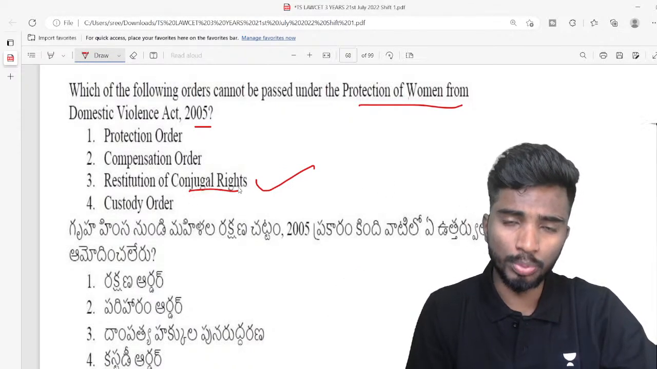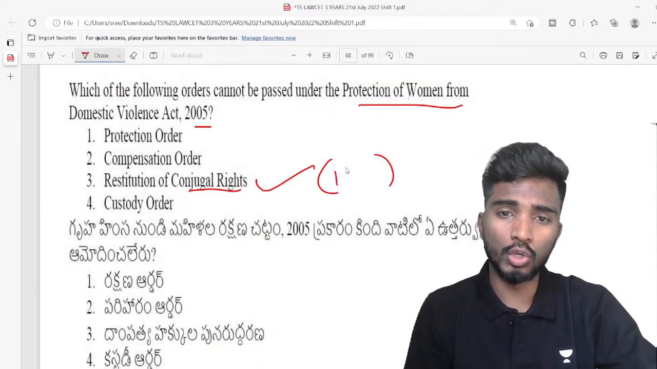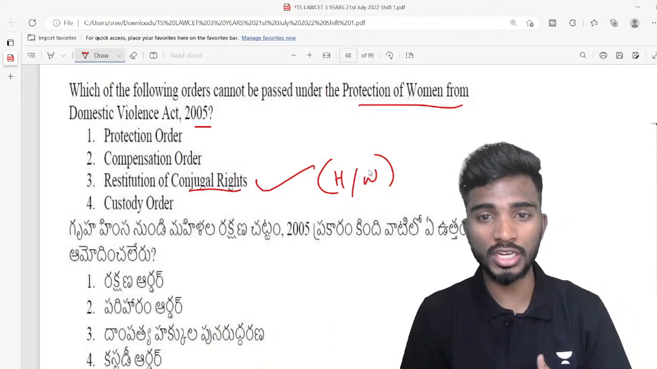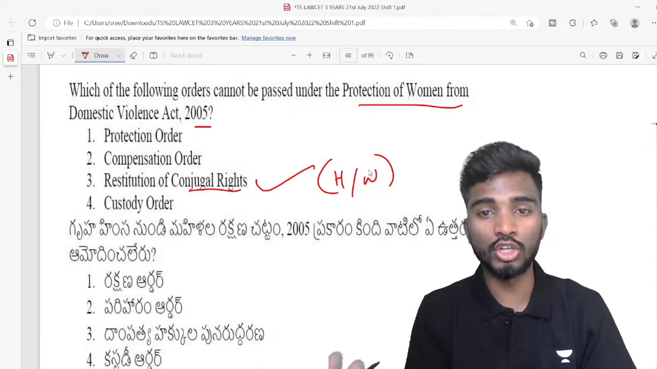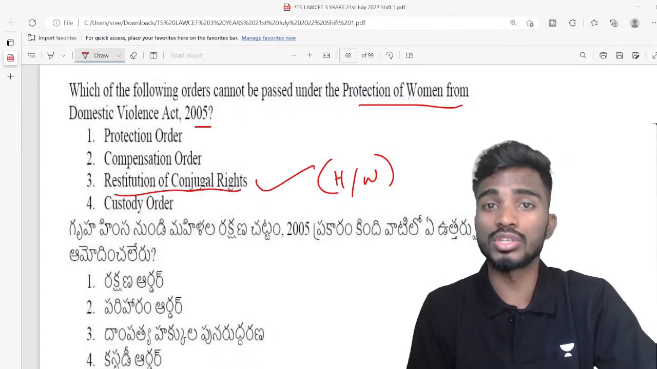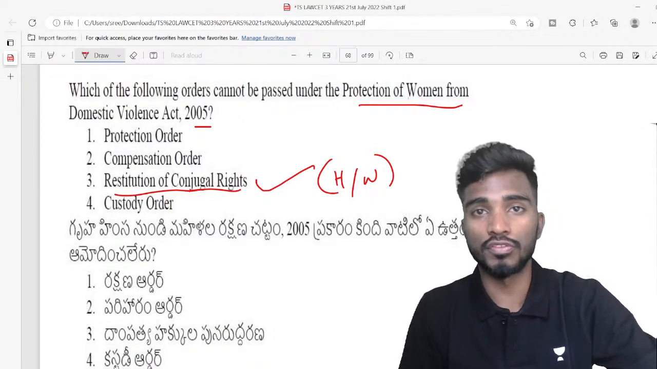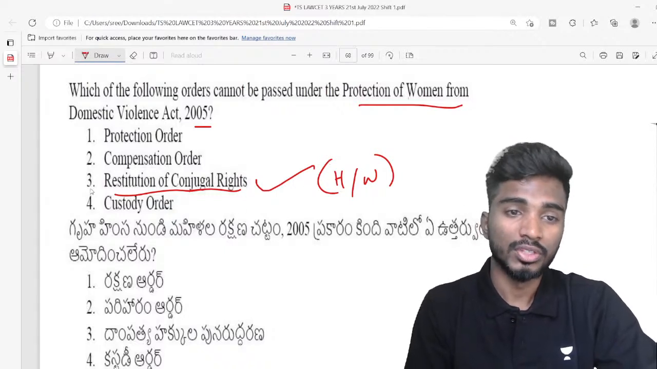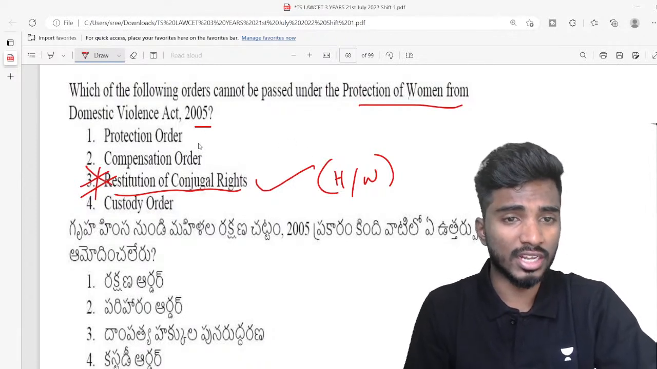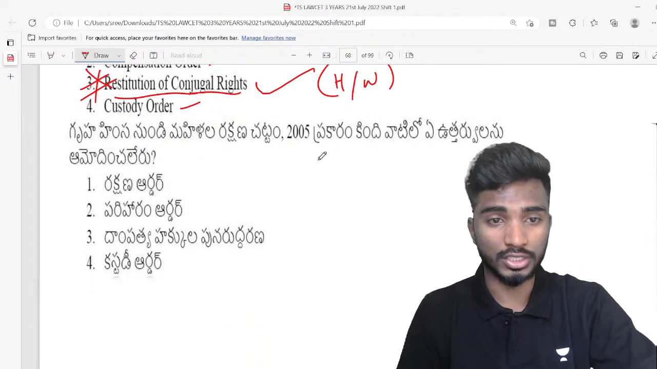Conjugal rights, to put it in simple terms, are the right of a party to a marriage, that is husband or wife, to cohabit with each other, which means they have the right to have sex with each other. This is known as restitution of conjugal rights. So you're getting those rights back. Like for example, if people are not living together, you go to the court and get an order for restitution of conjugal rights, which means you want those rights back, right? This cannot be issued under the Domestic Violence Act. Under the Domestic Violence Act, there is a protection order, a compensation order, and a custody order, but there is no restitution of conjugal rights.